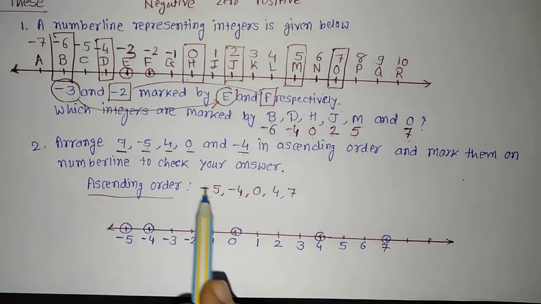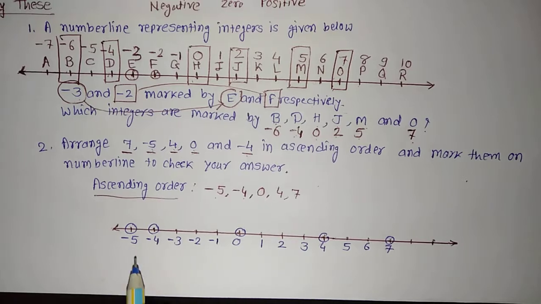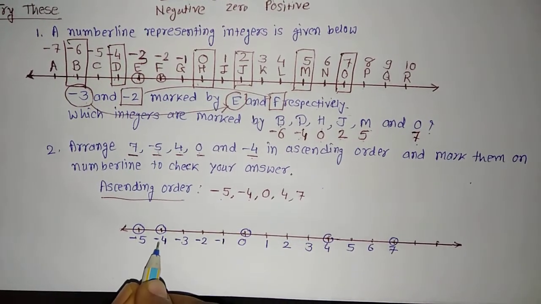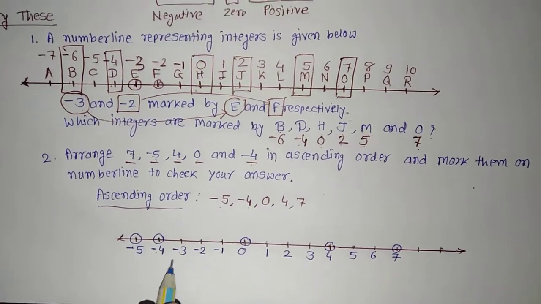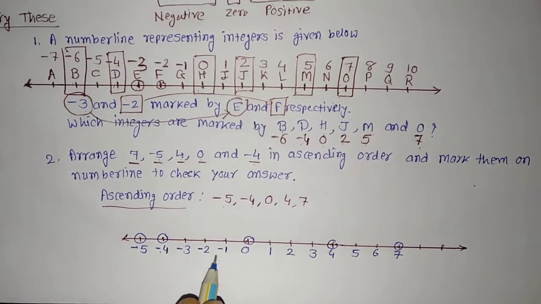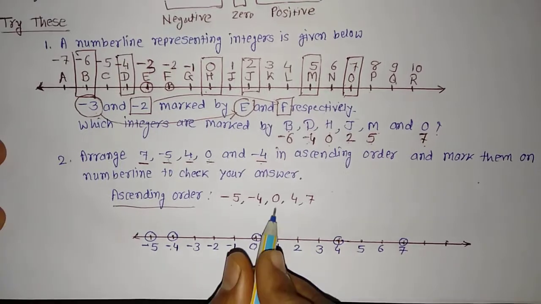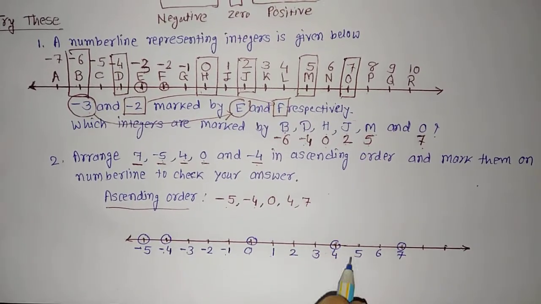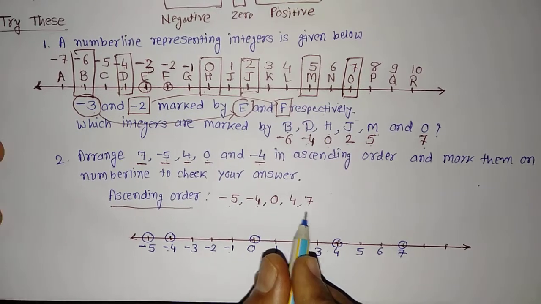marked them on the number line to check your answer. Minus 5 is the smallest number, then minus 4. Then the in-between numbers are not mentioned, that is minus 3, minus 2, minus 1. Then comes 0, it is there. 1, 2, 3 are not mentioned, then it is 4. 5, 6 are not mentioned and then it is 7.